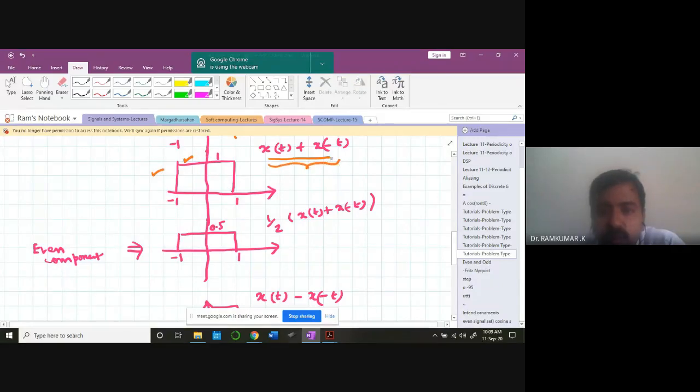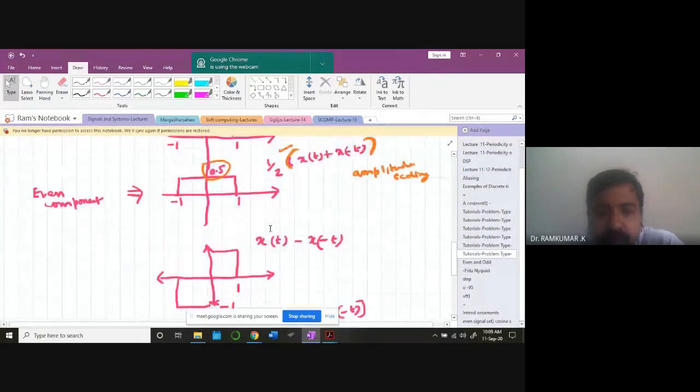Is it clear? Then what is the key point here? We have to take only half the amplitude, primarily because I'm going to put 1 by 2 of this. So this is called the amplitude scaling operation. We already learned this. Okay, amplitude scaling. I'm just simply reducing the amplitude by half. Okay, what I end up with, I got 0.5. So that is my even component.